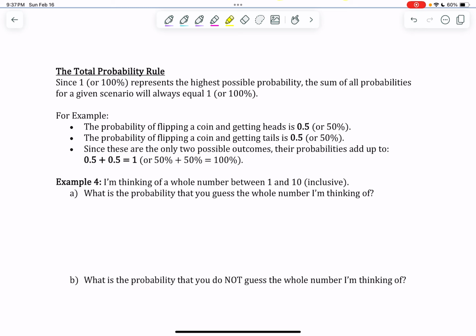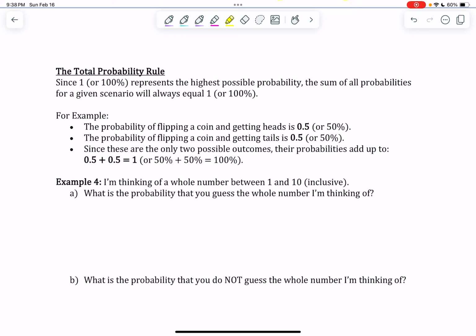When I flip a coin, there's 2 outcomes. So the probability of landing on heads is 0.5, or percentage-wise, 50%. The probability of flipping a coin and getting tails is 0.5, or again, 50%.